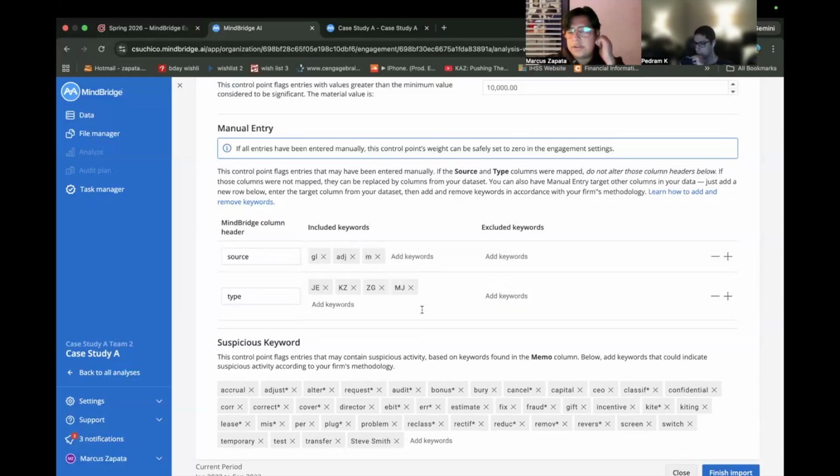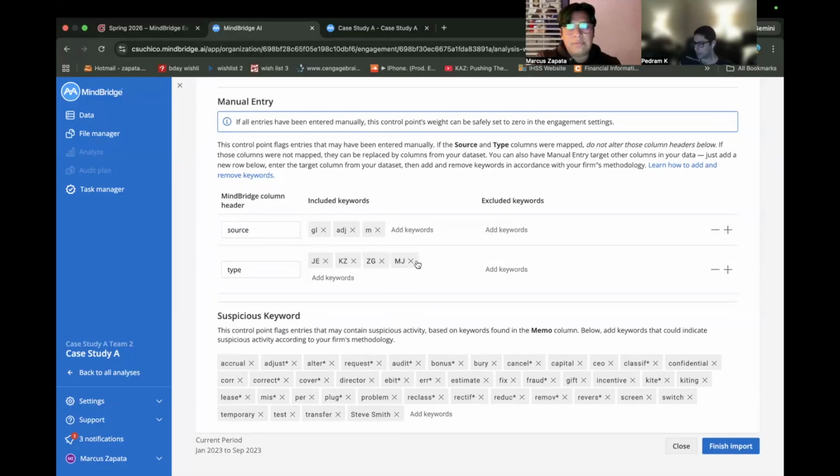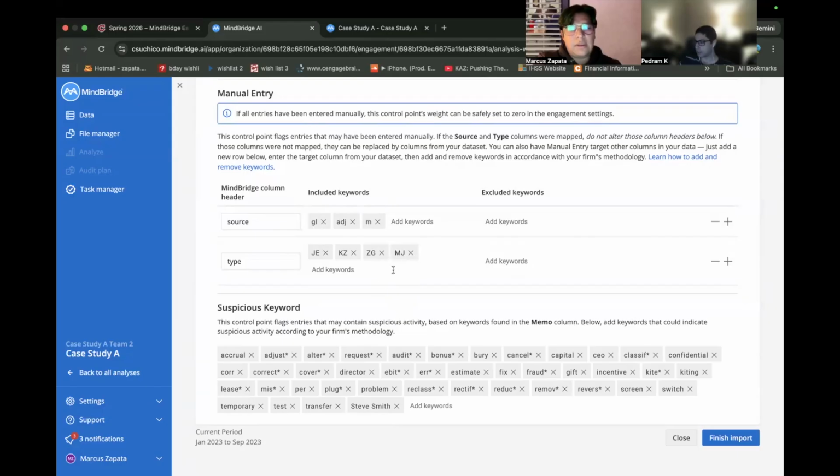MJ stands for manual journal or something like that, correct? Yeah, MJ and then Steve Smith. Okay, looks like we're good. So it's only MJ and Steve Smith in the suspicious keywords down below. Correct. All right, finish import.